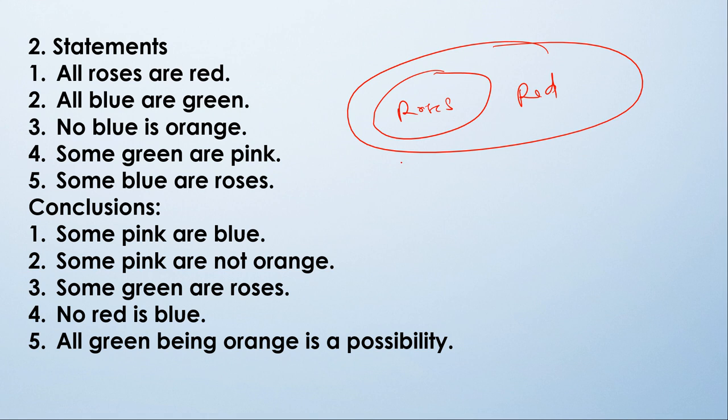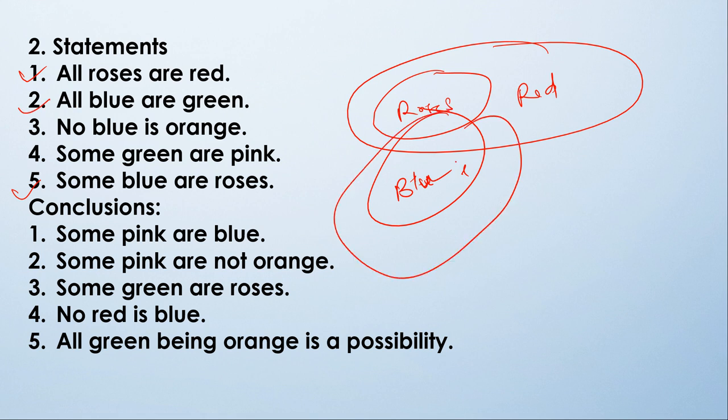All roses are red. Next we will draw another figure that relates to roses are red. So where is this? Some blue are roses. So here is roses and here is blue. Some blue are roses. Now come to the second statement, all blue are greens. So here is blue and here is greens. So all blue are greens.